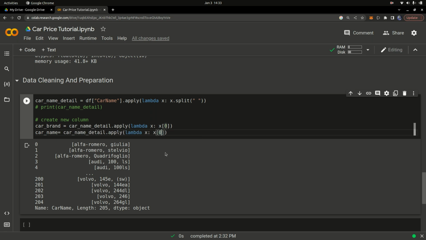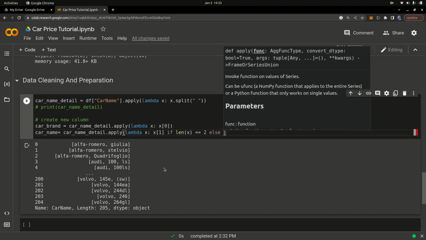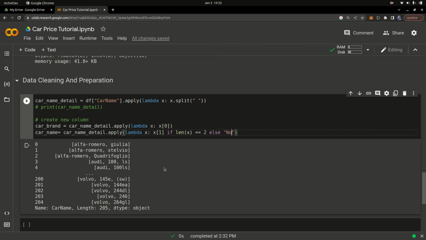We're also going to keep some logic in here. We're going to simply say if the length of x is equal to 2, because I checked the data earlier on and it has some parts where the name of the car is not specified. So I'm going to say no name specified, else you're going to have this right here. These are ternary statements, so you can check out my introduction to Python video where we went over all this.